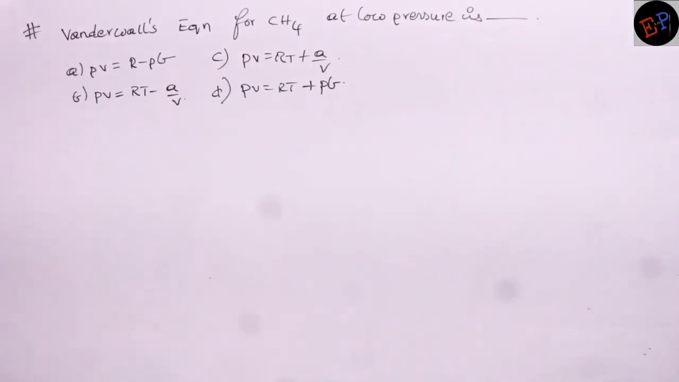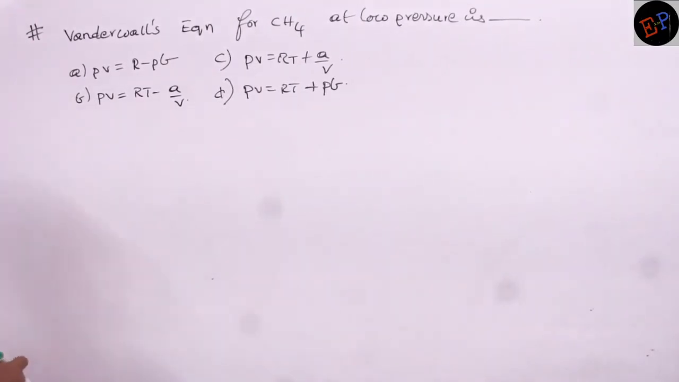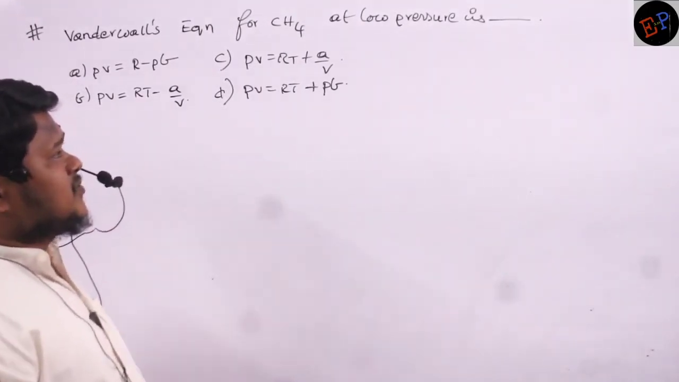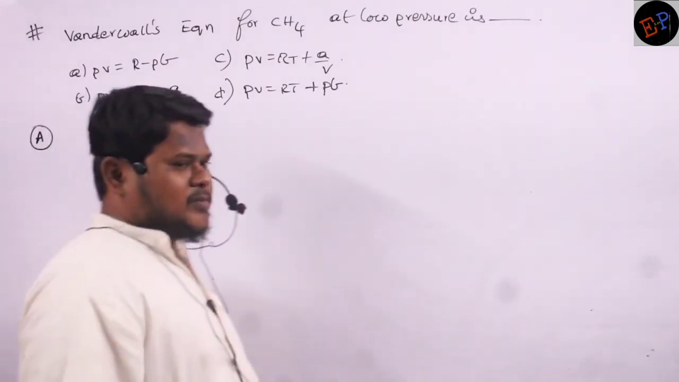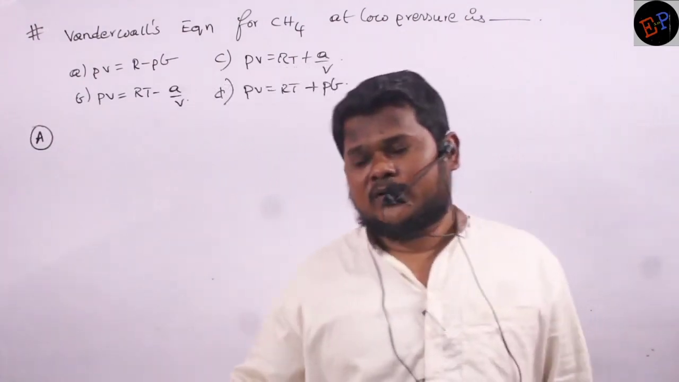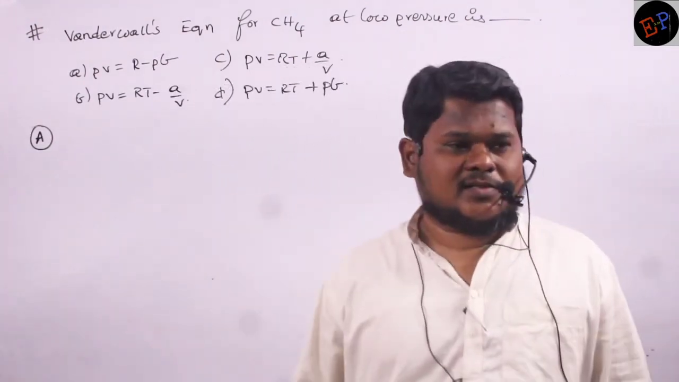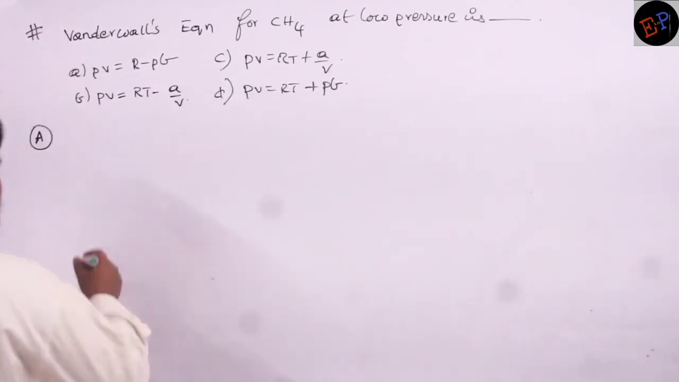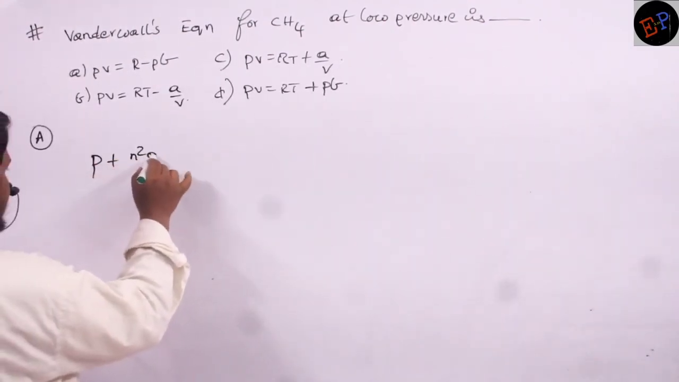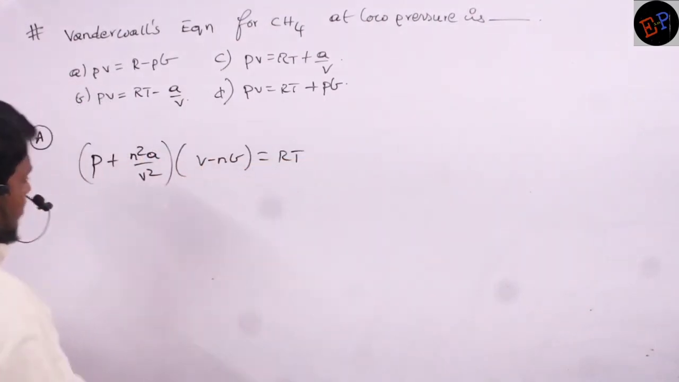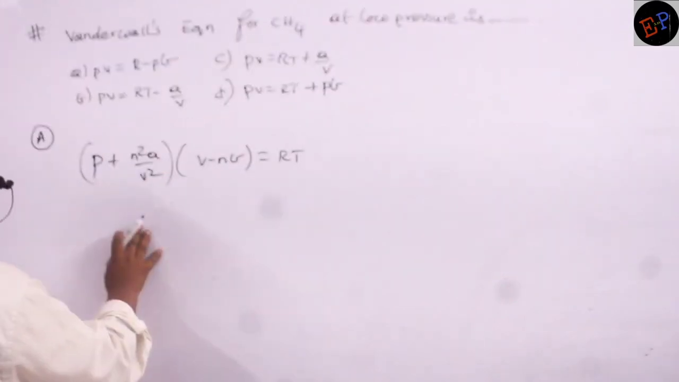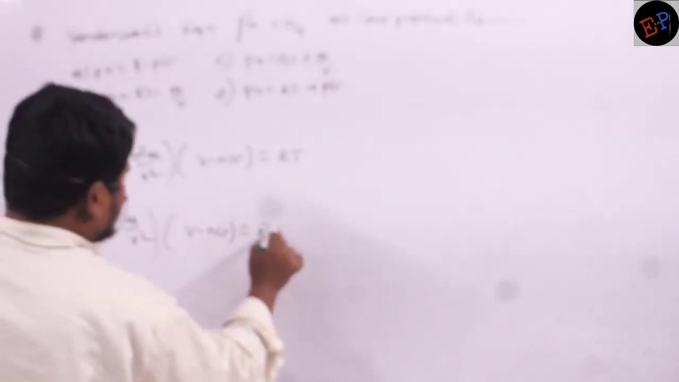See, this is the given question: van der Waals equation for CH4 at low pressure. It means he is considering real gases only. If we mention something about pressure or volume, it means he is talking about real gases instead of ideal gases. And what is the equation of a real gas? (P plus n square A by V square) multiplied by (V minus nB) is equal to RT for n moles of a gas. But I think he gave a question on 1 mole of a gas, n is not mentioned. So (P plus A by V square) multiplied by (V minus B) is equal to RT. This is the relation.